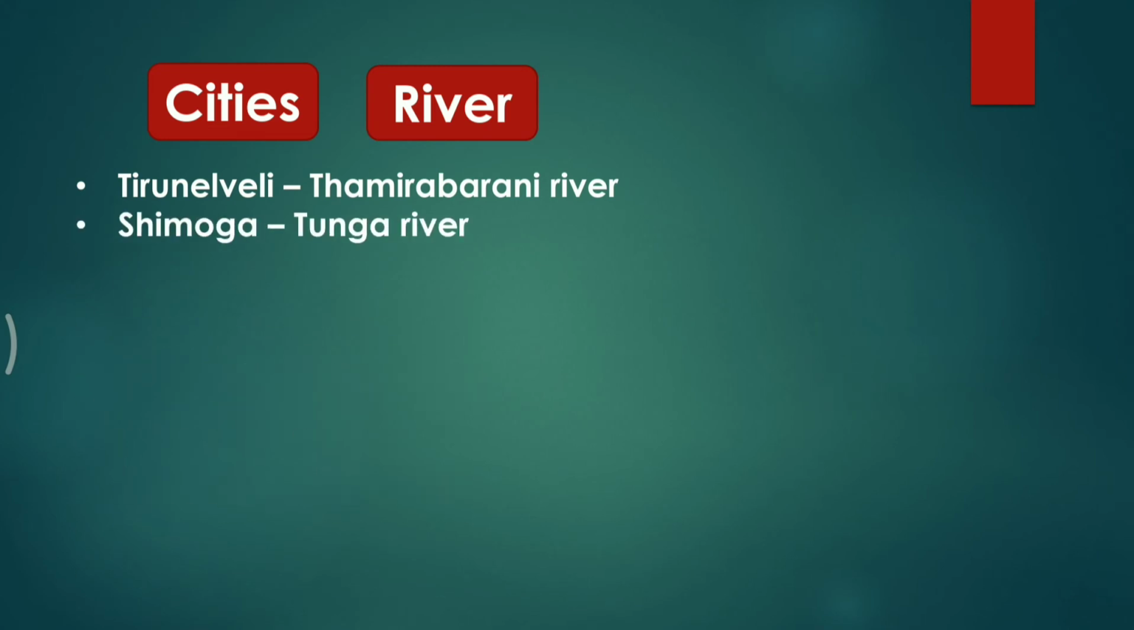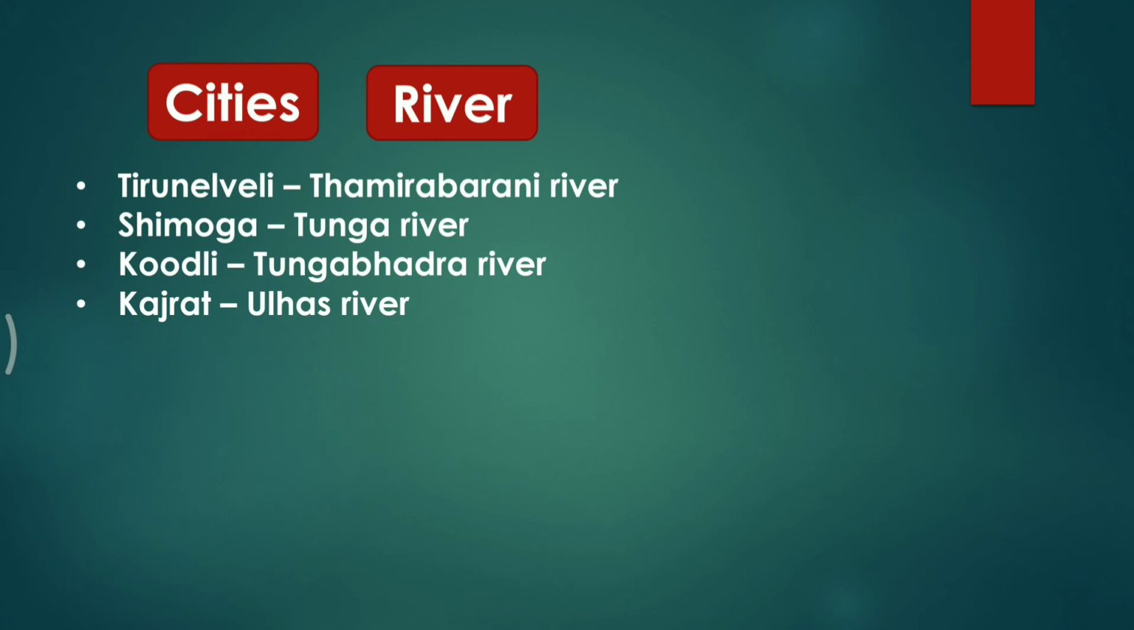Next is Shimoga. It is a city in the central part of the state of Karnataka, and it lies on the bank of the Tunga River. Next is Kudli. It is a small village in Shimoga district in the Indian state of Karnataka, and it is situated along the bank of the Tungabhadra River.